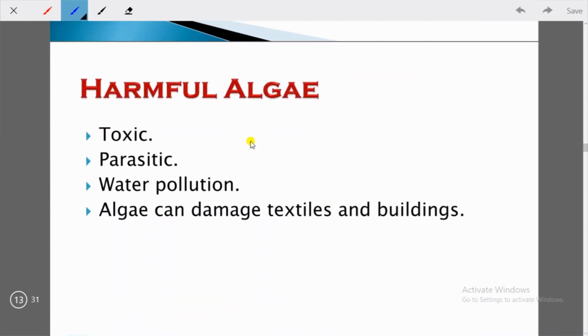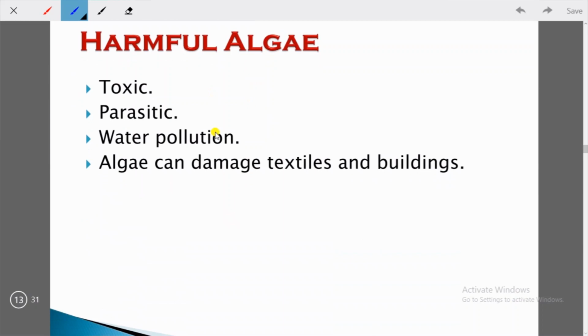Now let's talk about the harmful effects of algae. Algae are toxic also. Algae produce toxic substances which affect the fish in water. Some algae are parasites and cause serious diseases. Then water pollution. Some algae grow in water and their multiplication can change the odor and taste of water. So this will be water pollution.